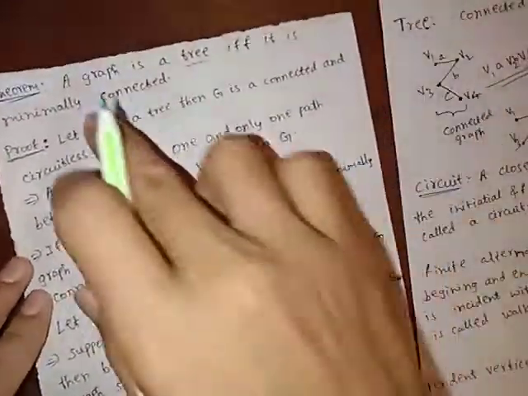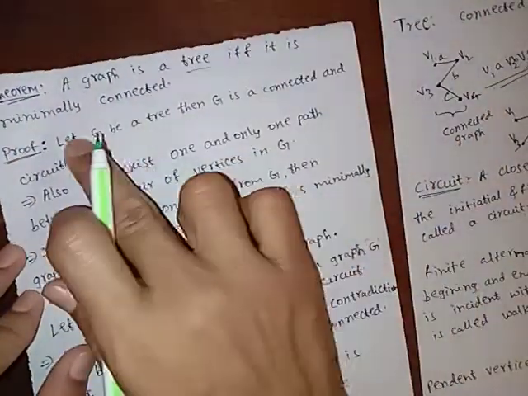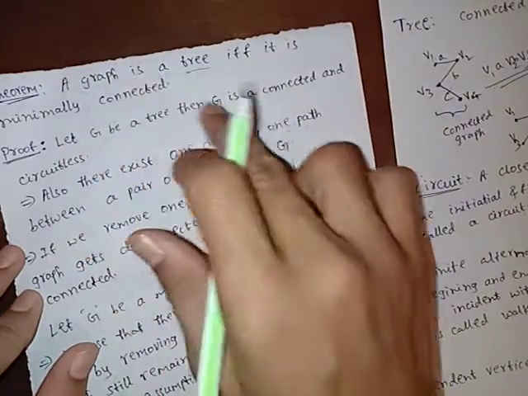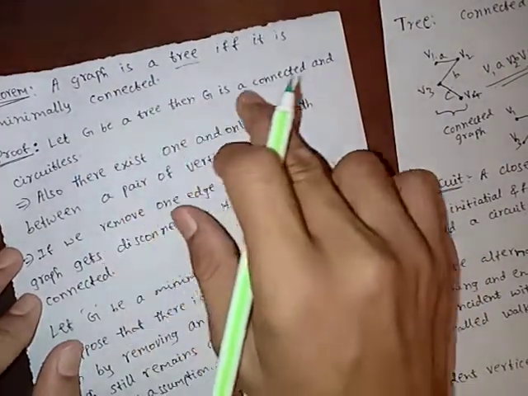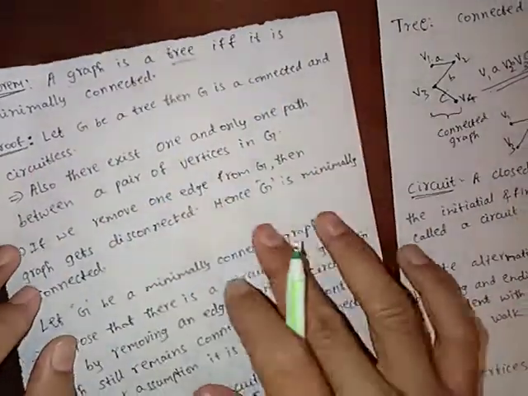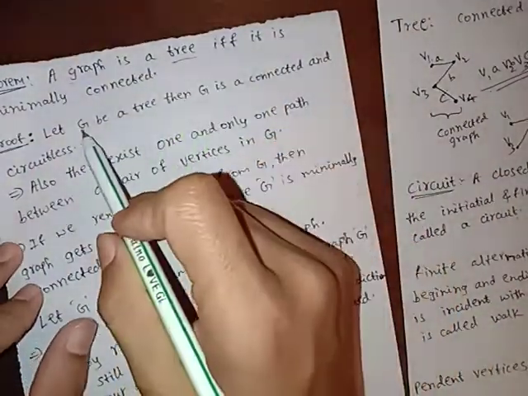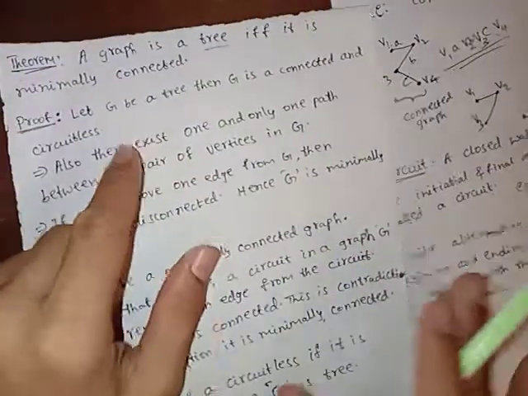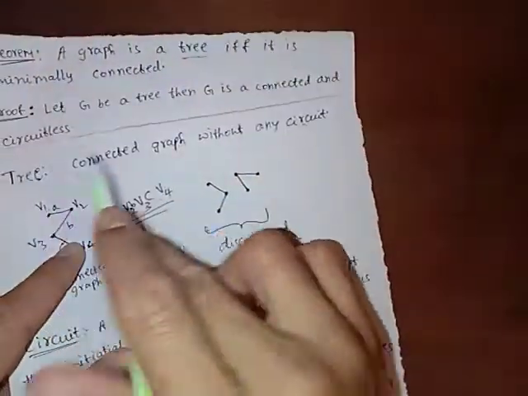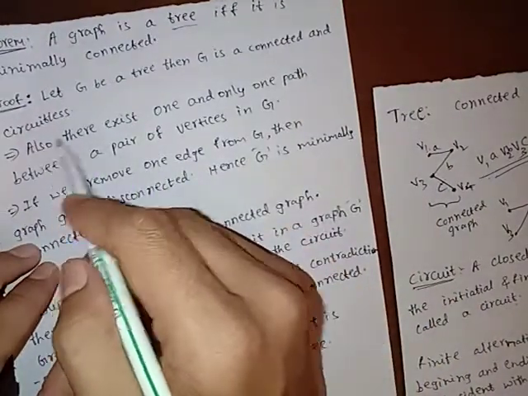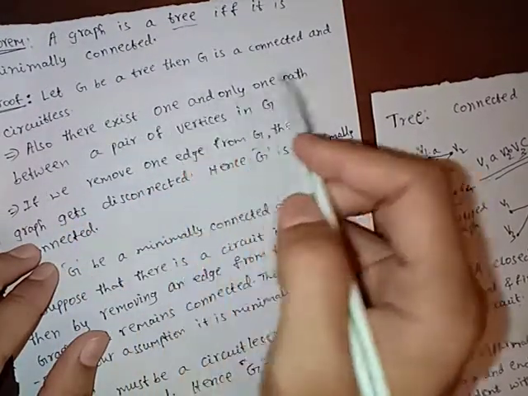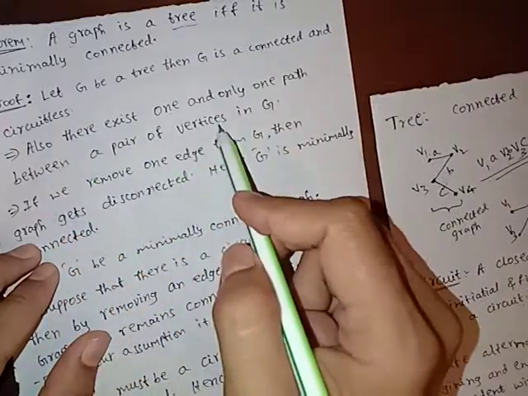So now we have to prove this theorem. Let G be a tree. If we consider G is a tree, then G is connected and circuitless. According to the definition of a tree, a connected graph without any circuit, G is connected and circuitless. Also there exists one and only one path between a pair of vertices in G.